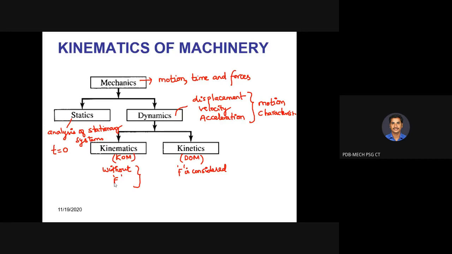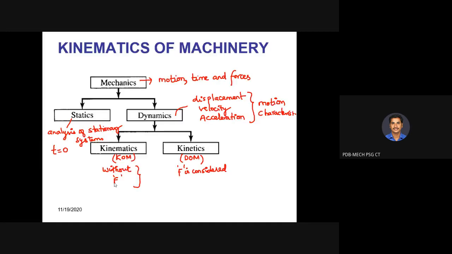A simple example that I can say, so that you can understand the significance of kinematics of machinery. For example, consider a simple system like a seesaw arrangement. Suppose I apply a small amount of force.